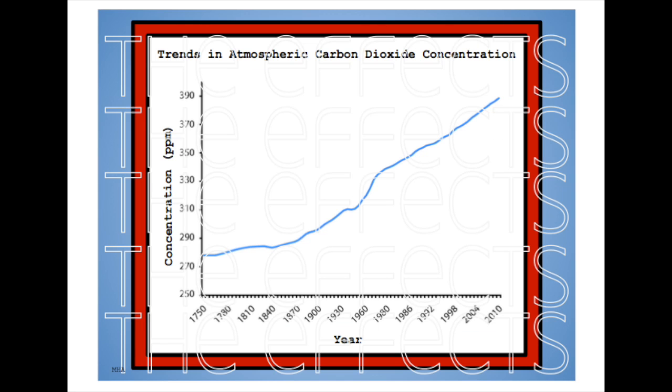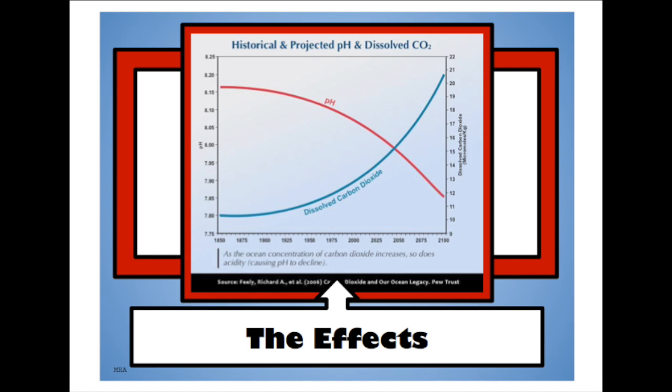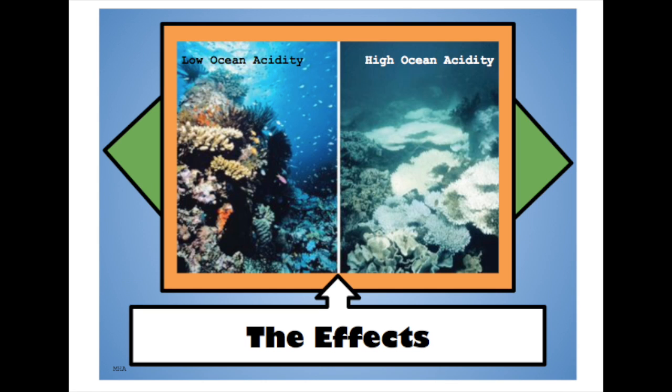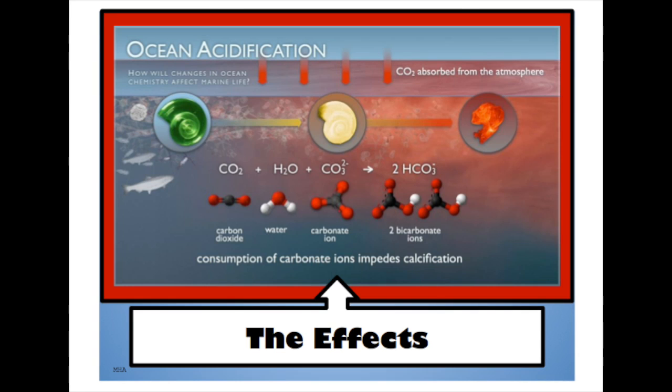We know that there has been an increase of CO2 in our atmosphere. As this carbon dioxide is absorbed by the oceans, pH levels decrease, which means that the water becomes more acidic. And the effects on marine life could be disastrous. This relatively sudden increase in ocean acidity means that aquatic species haven't had time to adjust themselves to their new environment. Acidic water dissolves the protective shells organisms like clams, coral reefs, and small plankton rely on, as well as killing fish eggs and other larvae.